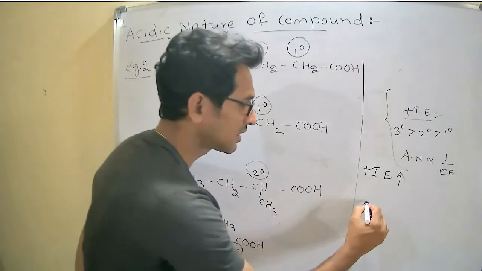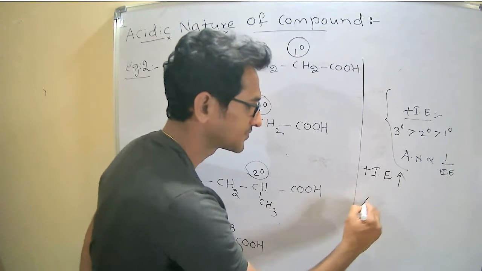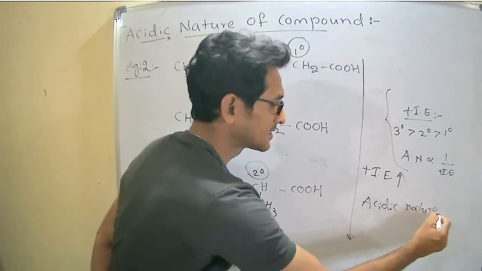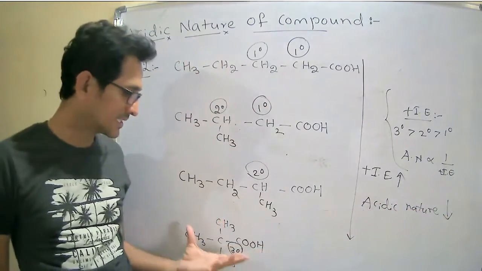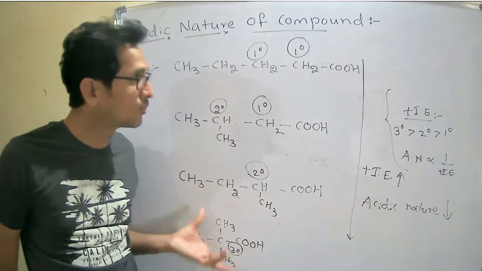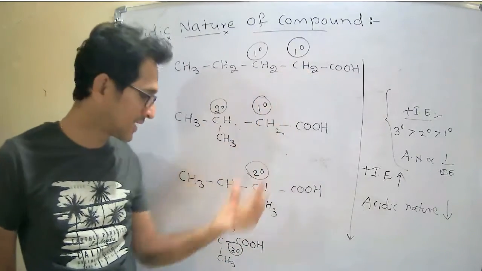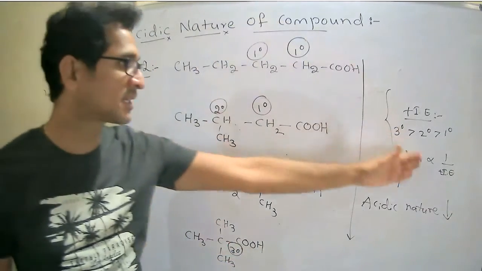Once plus inductive effect increases, acidic nature decreases. Among all four, this primary acid is more acidic than the tertiary acid. So this is the explanation for that.